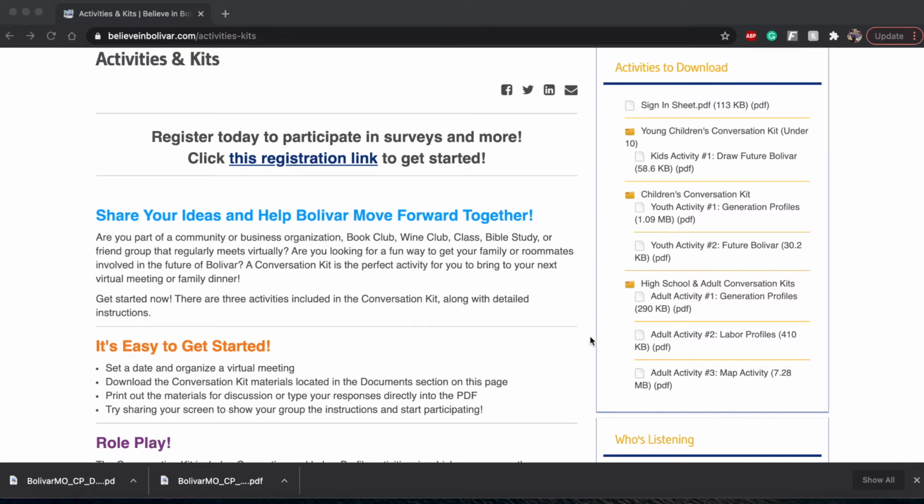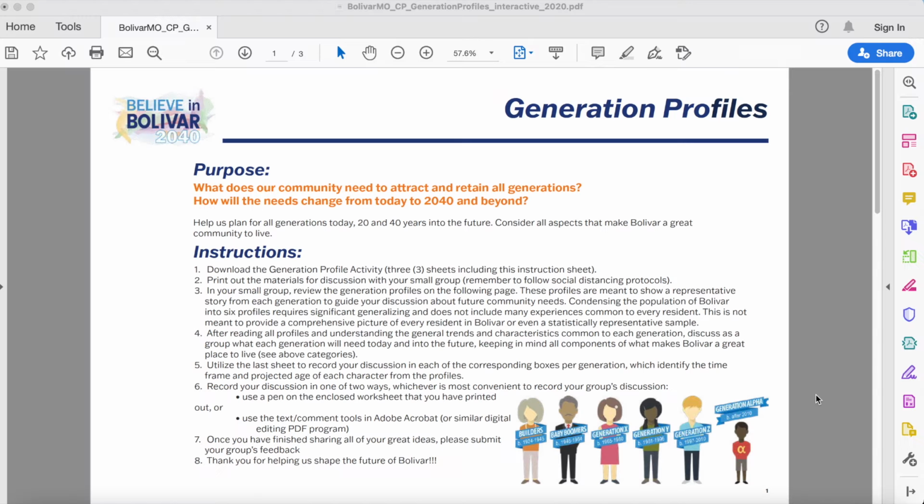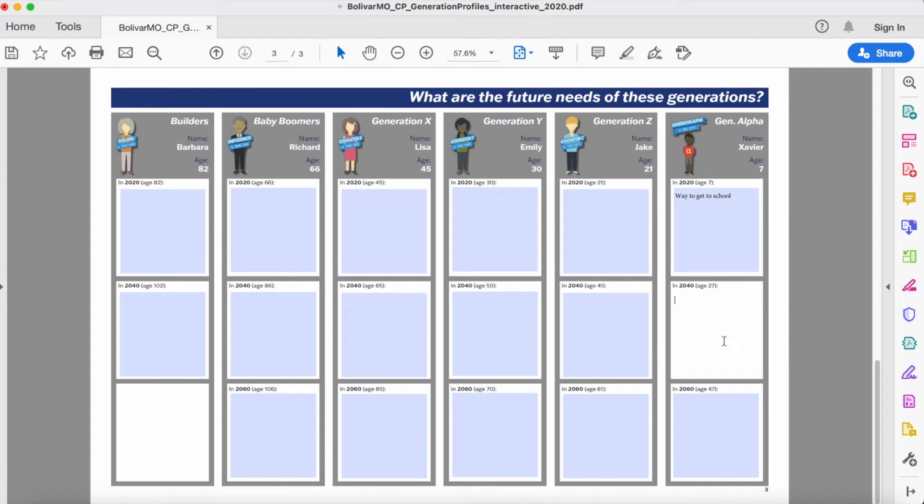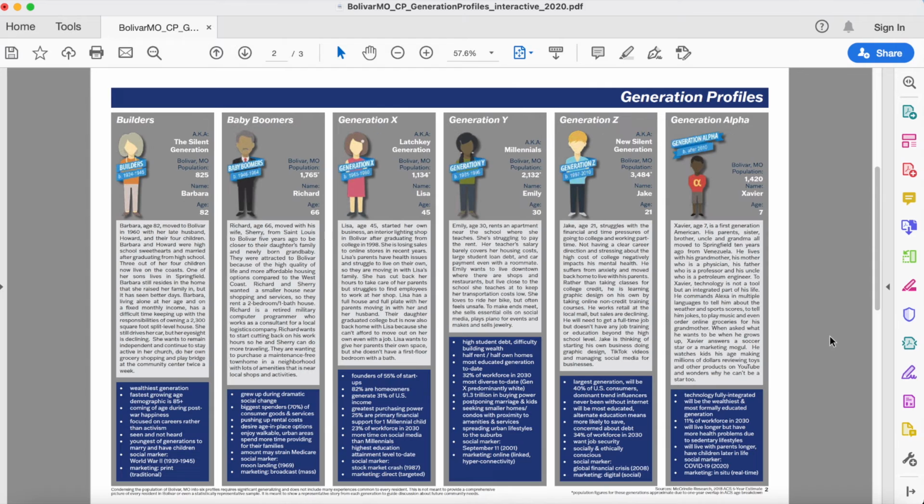The first adult activity is Generation Profiles. Once you have downloaded the file, there are several ways to access your activity. If you wish to complete the activity digitally, the PDFs for the generation and labor profiles provide spaces for you to write directly into the squares. It's a fillable PDF, similar to online forms.